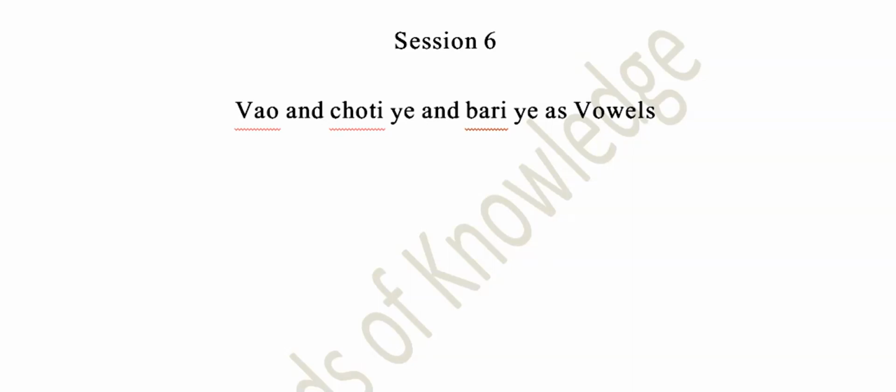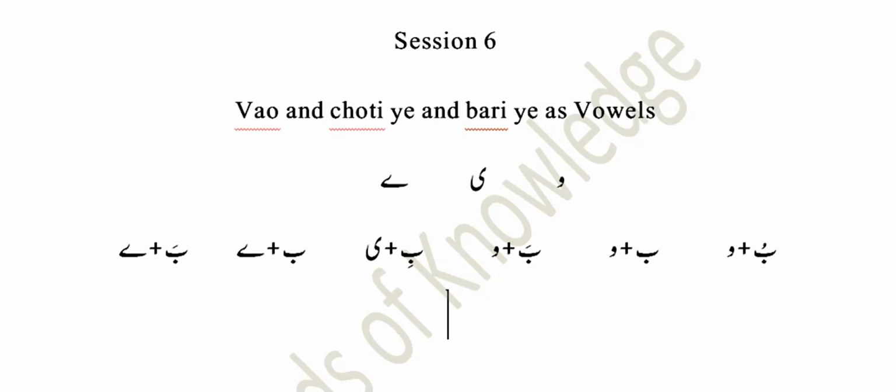A wow in combination with pesh on the preceding letter produces the U sound. I'll write all these for you here, and then I'll explain further. So here you can see some of the words, and these combinations represent each specific vowel.